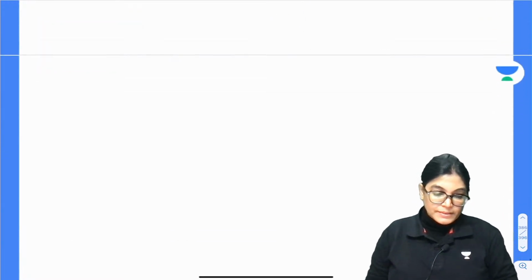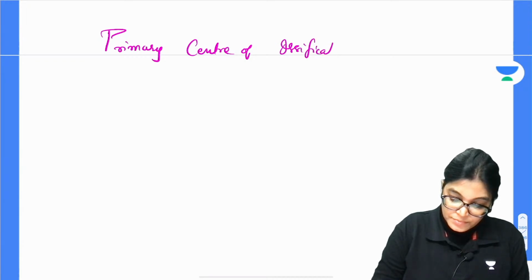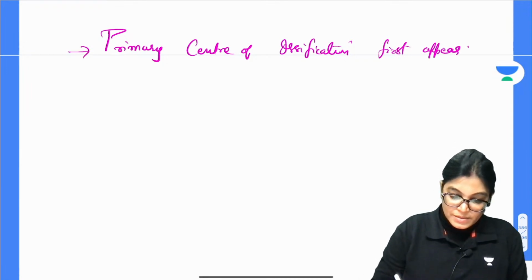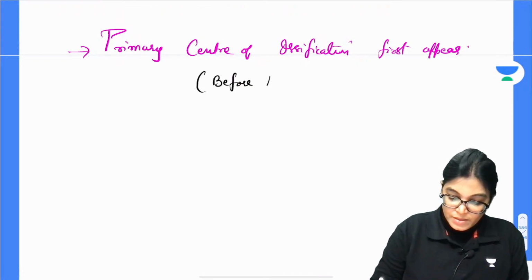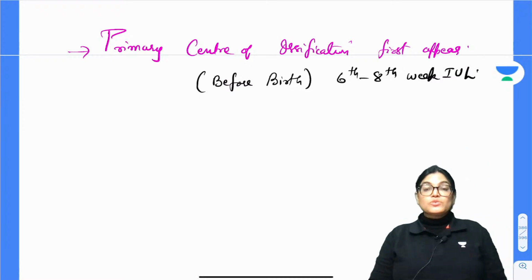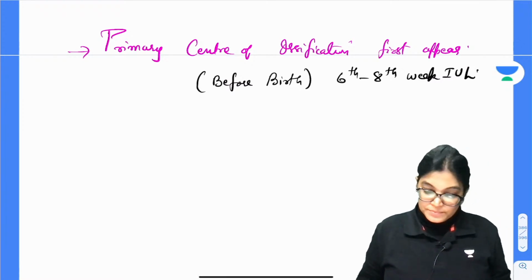So write down: the primary center of ossification is the first to appear, and the timing of its appearance is before birth, that is approximately by the 6th to 8th week of intrauterine life. Okay.